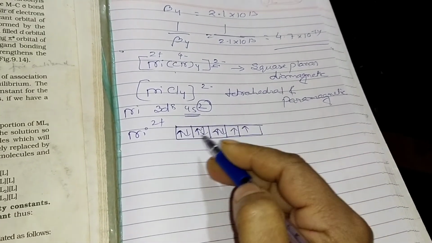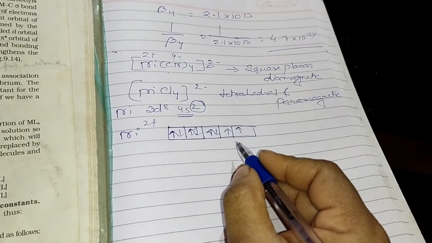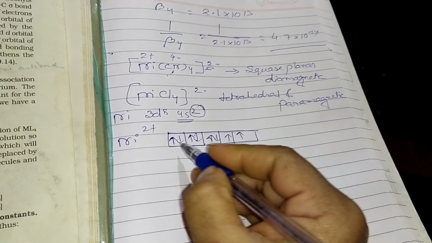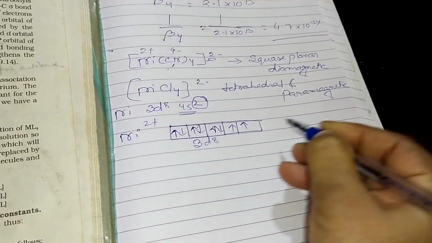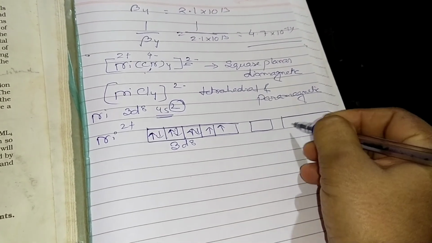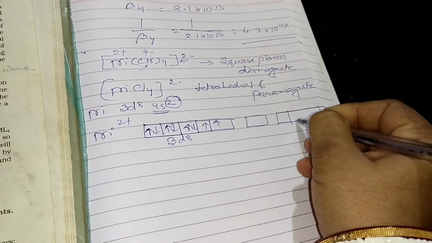But in the presence of cyanide, which is a strong ligand, the 3d8 is arranged while 4s is completely free, since its electrons are removed, and 4p remains.